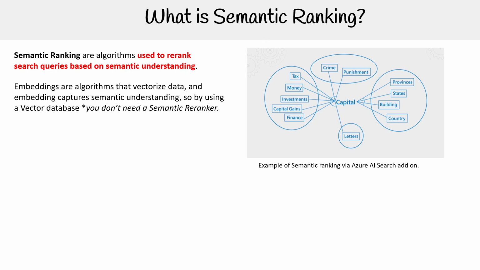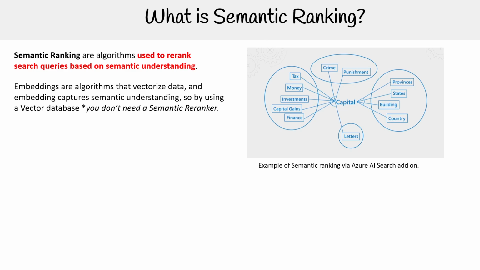So when you are using a vector store, a vector database, and you're using embeddings, you don't need a semantic re-ranker because you already have semantic understanding, depending on the embedding algorithm.